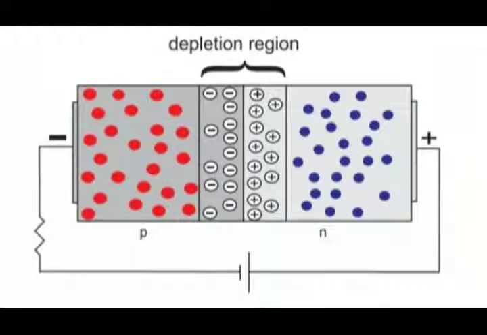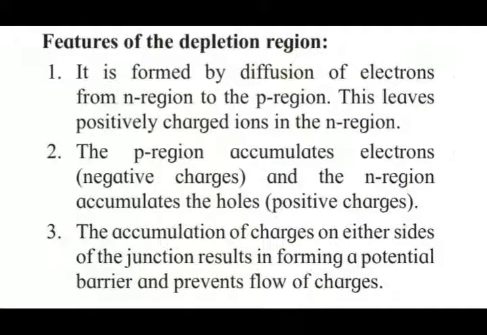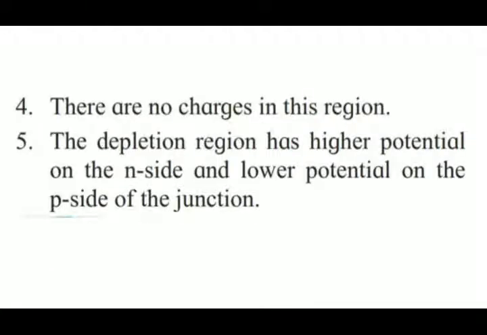Now there are some features of the depletion region. Number 1, it is formed by diffusion of electrons from the n region to the p region. This leaves positively charged ions in the n region. Second, the p region accumulates electrons, that is negative charge, and the n region accumulates holes, that is positive charge. Number 3, the accumulation of charge on either side of the junction results in forming a potential barrier and prevents the flow of charges. Number 4, there are no free charges in this region.